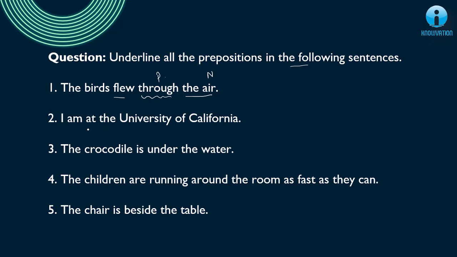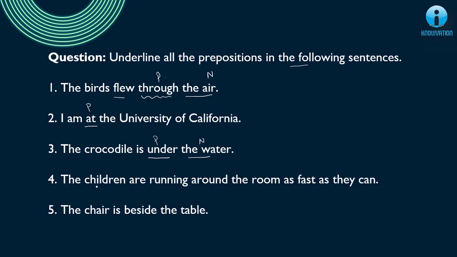Next, I am at the University of California. Now here the word at is showing the preposition of place here. The place will be University of California. So at is my preposition. Next we have is the crocodile is under the water. Okay, so the water is my noun here, and under is showing the preposition of place. So under is my preposition.